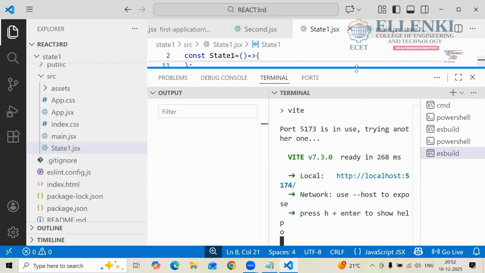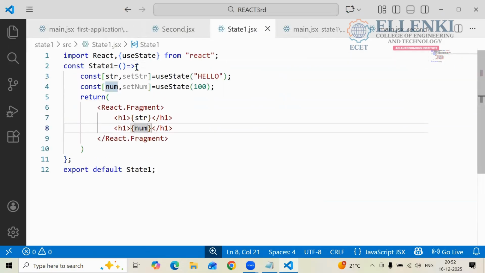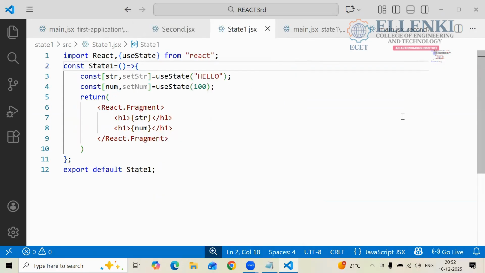Can anyone explain this one? To define the data for your component. Which hook we are using? You are using the useState hook here. And from where are you importing that one? From React only, you are importing that one.